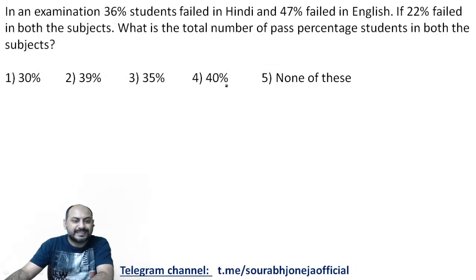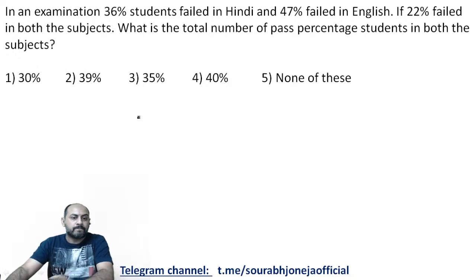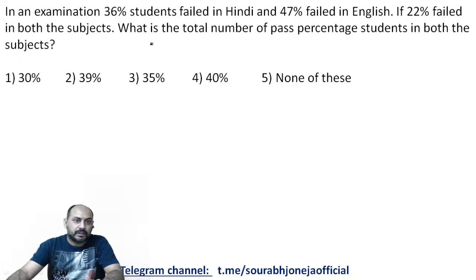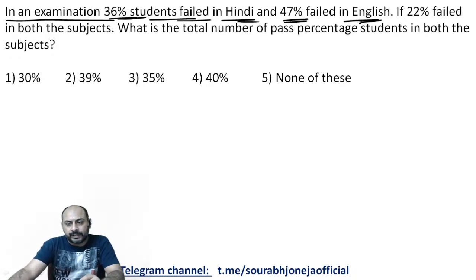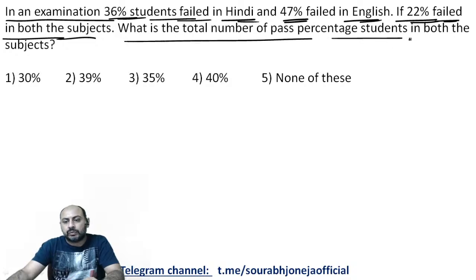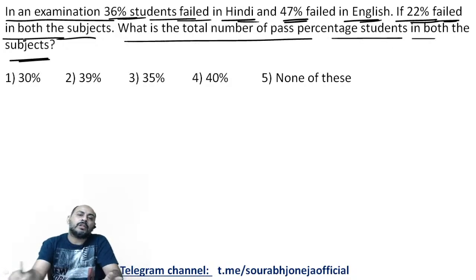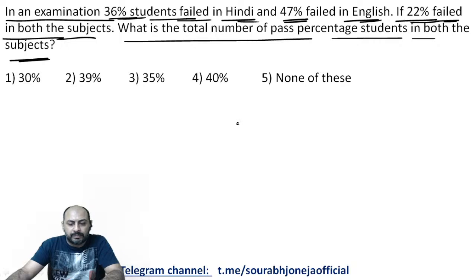Now, this question will be similar to what you just saw in the previous question. These are interesting, and these are the questions that form the basis of any data interpretation set also. So if you understand these, you'll be able to solve data interpretation very easily. In an examination, 36% students failed in Hindi, 47% failed in English. If 22% failed in both these subjects, what is the total pass percentage of students in both these subjects? So I'm not asking how many passed in one subject, I'm asking how many passed in both these subjects.